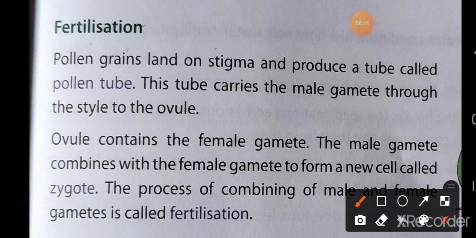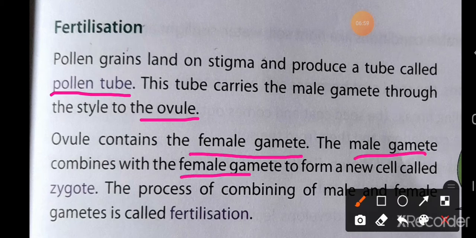The pollen grains land on the stigma part, and the stigma is sticky, so it receives the pollen grains. The pollen grains produce a tube-like structure known as the pollen tube. Due to this tube, the male gametes travel through the style to the ovule, and the ovule also contains the female gametes.